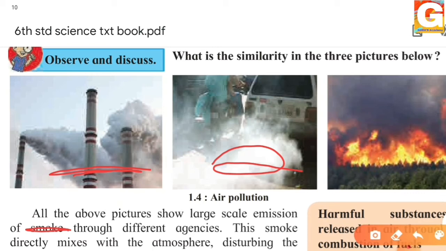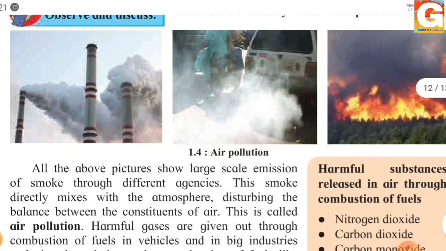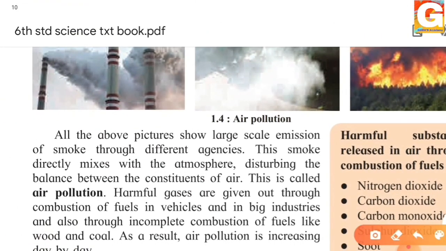Can we see the sooty film only from cars, or from all the vehicles which are running on the road? And the other agency we can say is the forest fire. But are only these three the different agencies? No, there are also many different agencies which give out smoke, and this smoke directly gets mixed in the atmosphere, which disturbs the balance of constituents of our air, and this is what we call air pollution.